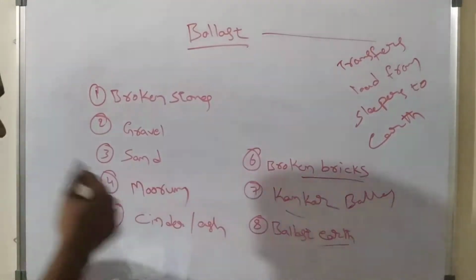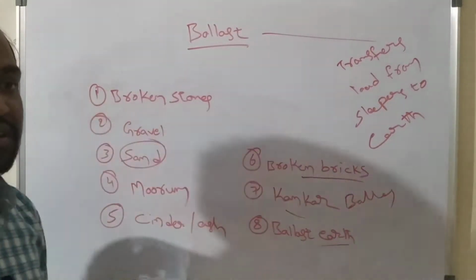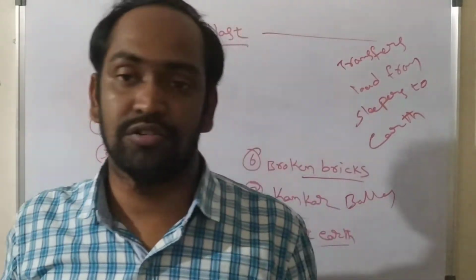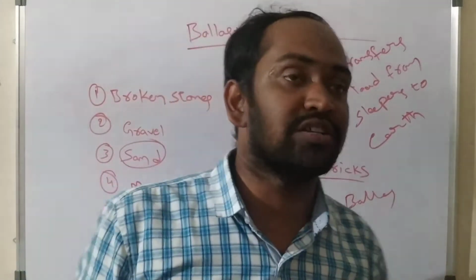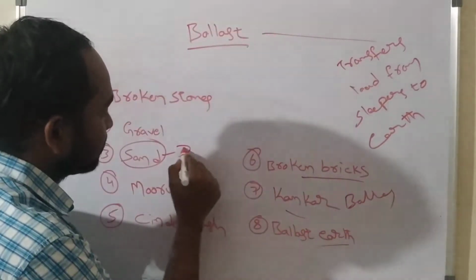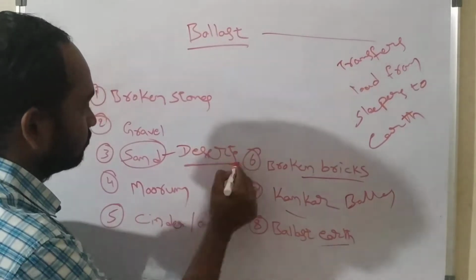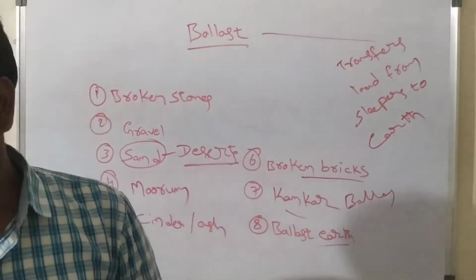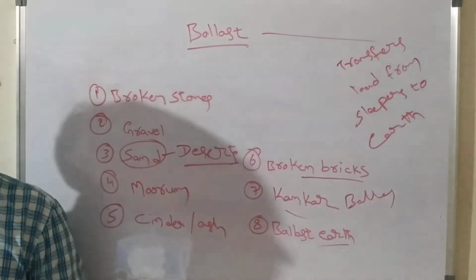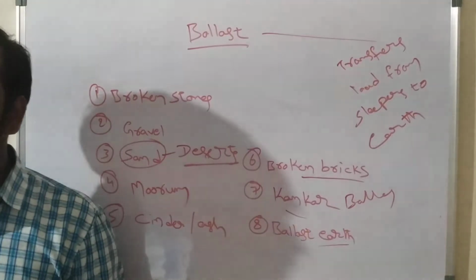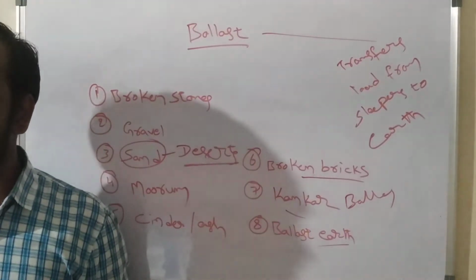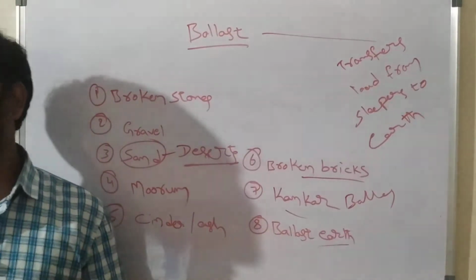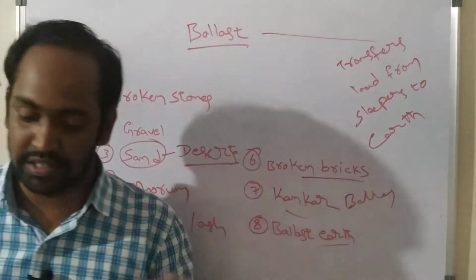And one more thing, we can use sand as ballast in places where there is no rainfall, meaning throughout the year there will be no rainfall. In those areas we can use sand as ballast. Mostly sand ballast will be used in deserts. So this is the classification of ballast. Keeping in view the availability, workability, durability and strength of the ballast, different materials have been used as ballast, and based upon those materials the ballast has been classified like this.